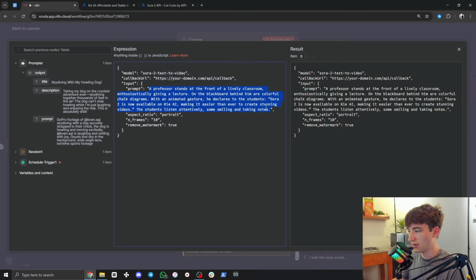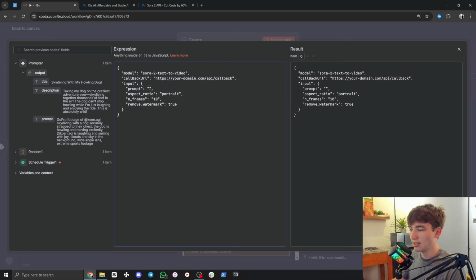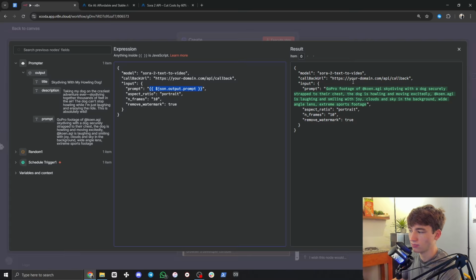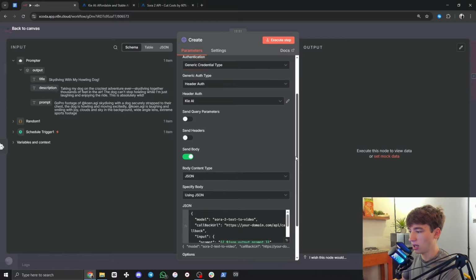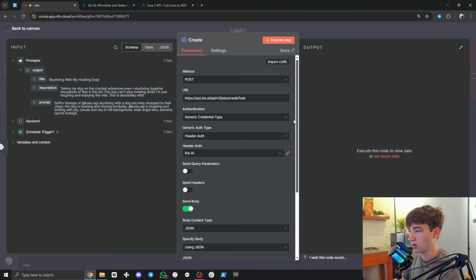So it starts with a professor and ends with taking notes. Delete that and leave the two double quotes just like that. And then from your prompter agent from before, drag this in right in between those two quotes. And now that will come through on the right as the prompt for the video. That is everything done for this create video node.